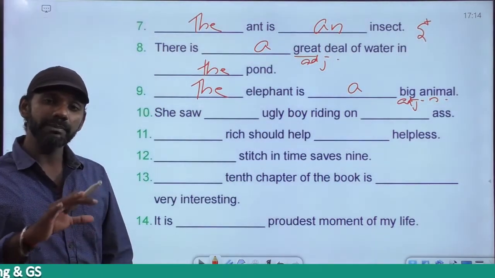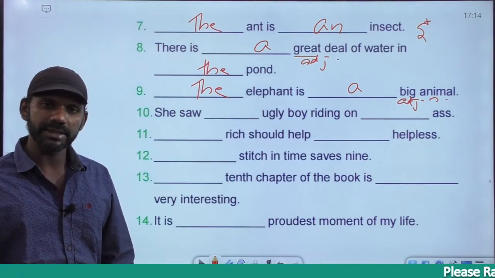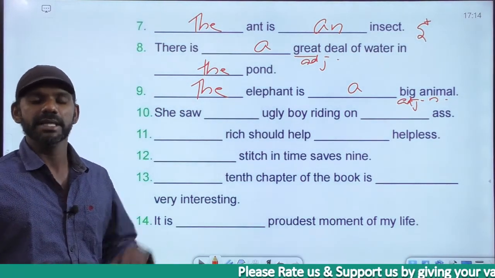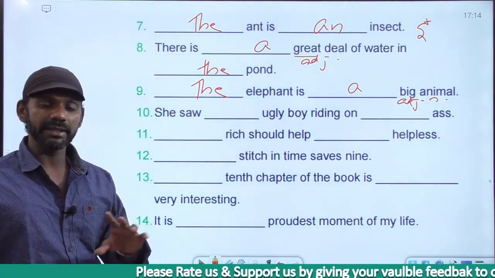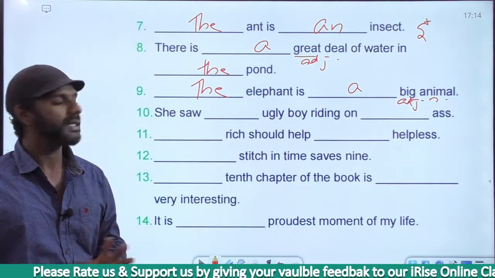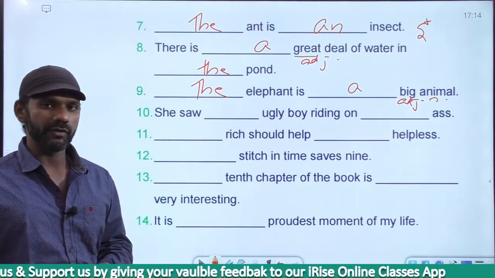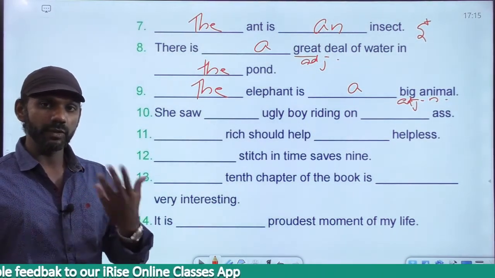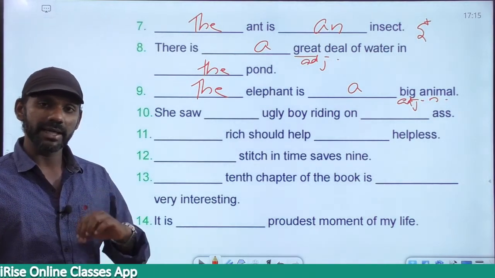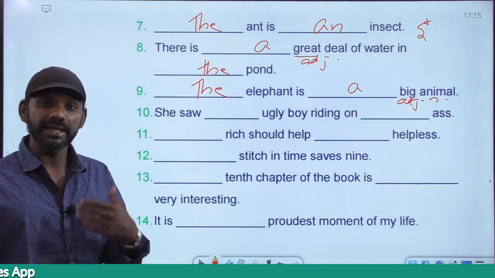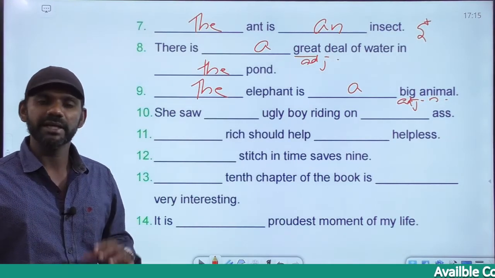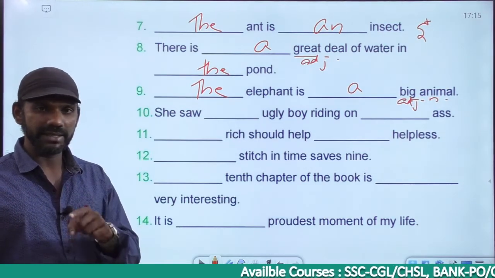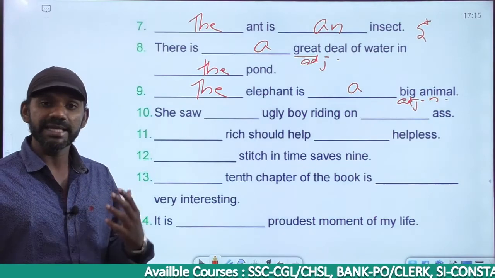The elephant is a big animal. From this sentence, are there other big animals? Yes. The elephant is a big animal means there are other big animals. If I say the elephant is the only big animal, that means there's no other big animal. If you want to frame it in the superlative degree form, the elephant is the biggest animal. The elephant is the biggest animal, that is superlative degree. The same idea in the comparative degree becomes the elephant is bigger than, bigger is a comparative degree adjective. The elephant is bigger than any other animal. Any other animals is a wrong usage. The elephant is bigger than any other animal.